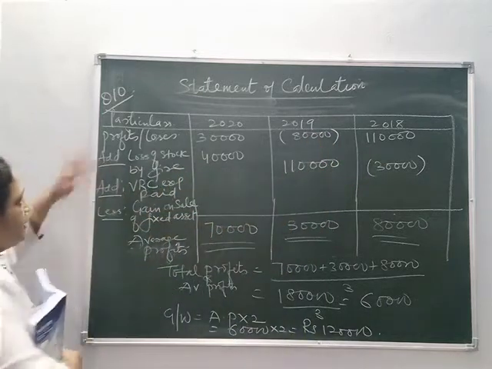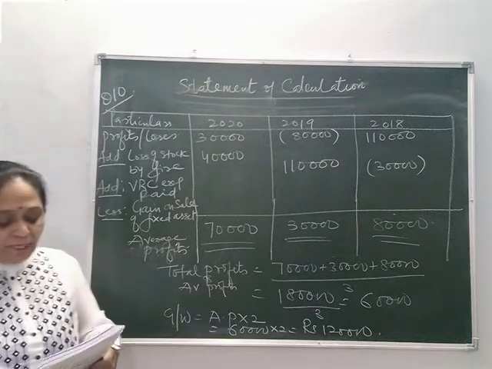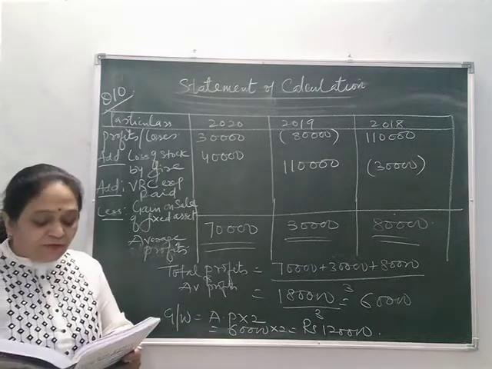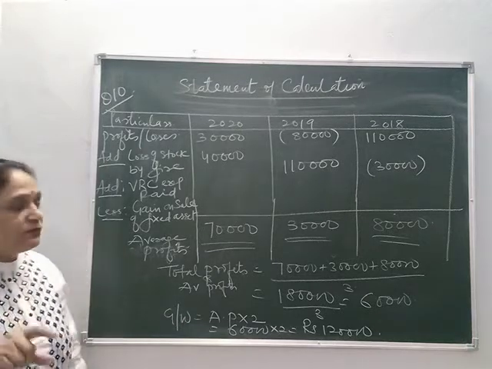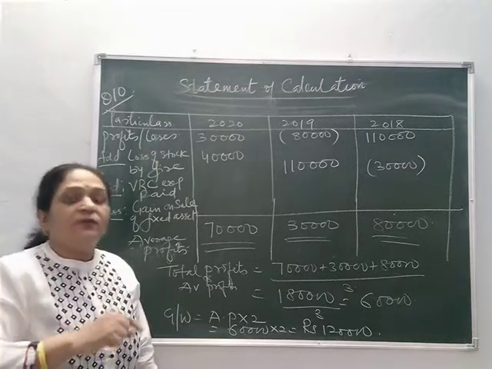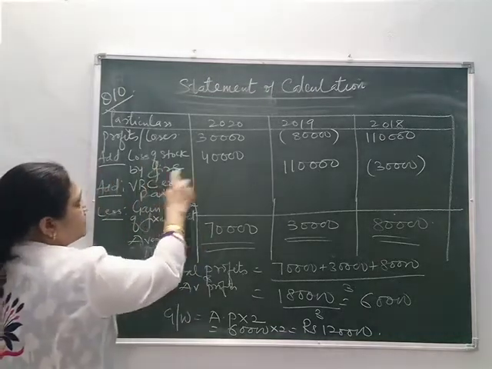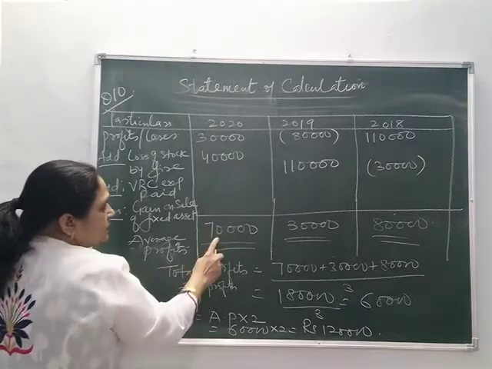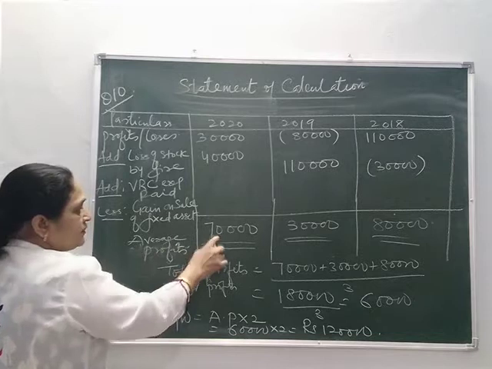Now, in the first year, 2020, you can see that profit is 30,000 after debiting the loss of stock by 5. So it is an abnormal loss, which is loss by 5. Every time it will not be the loss by 5. So this loss of stock by 5, we are adding it. So in 2020, the normal average profit becomes 70,000.